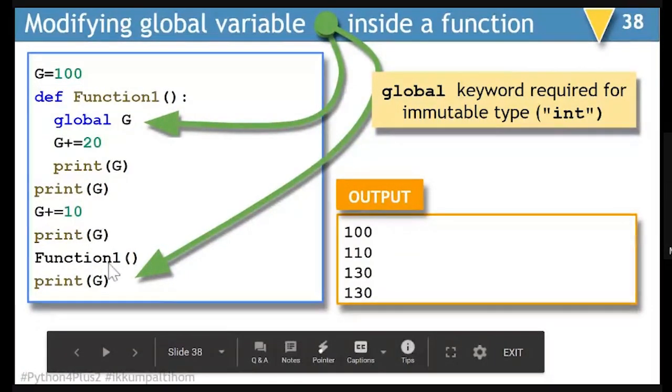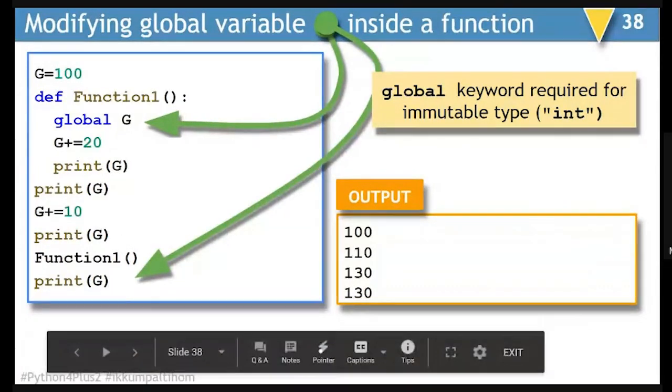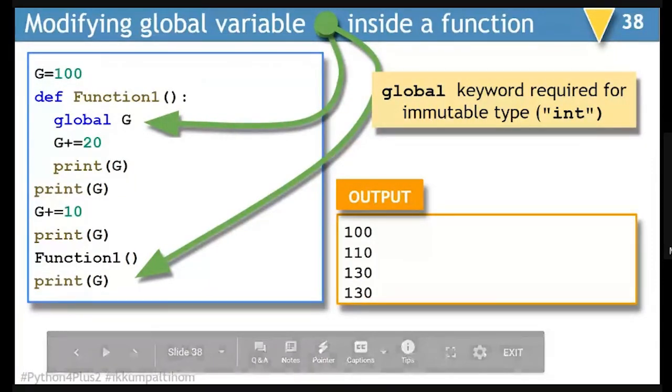When you call function 1, g is already 110. It will be added with 20. It will turn into 130. When I display print g here, it will be displaying 130. And whatever change happened to g will be reflected here also. So the last value which will be displayed will also be 130.